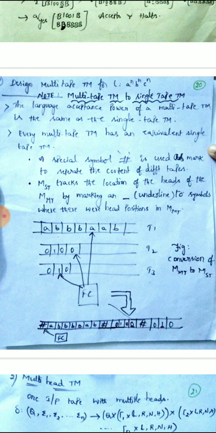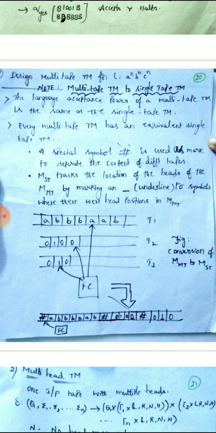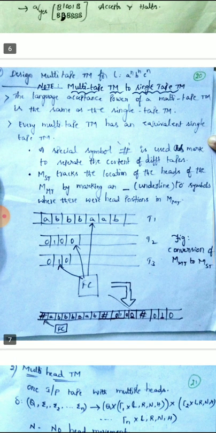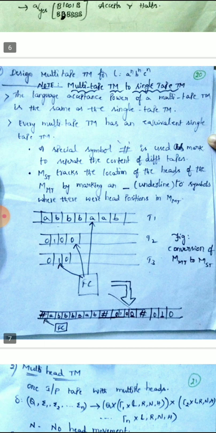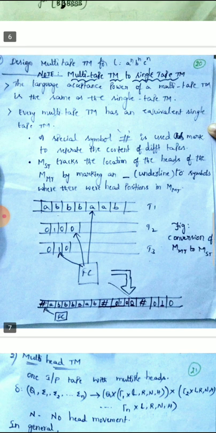taking the diagram, but the symbols you have to use are hash to separate the content from one tape to other tape, underline to indicate the head points. See, in tape 1 the head point is small a, in tape 2 the head point is at 0, in the third tape the head point is at 1.